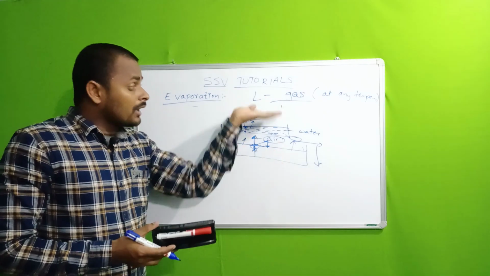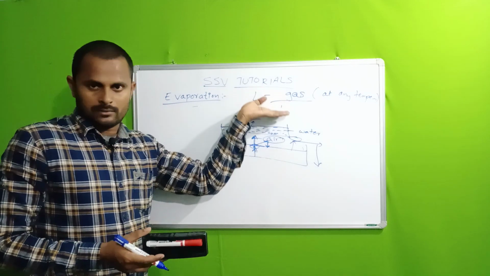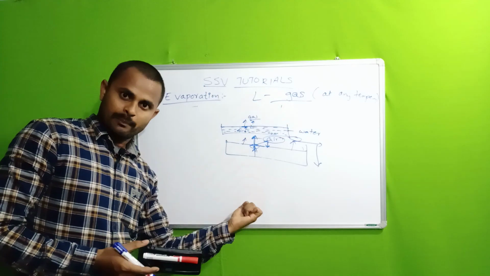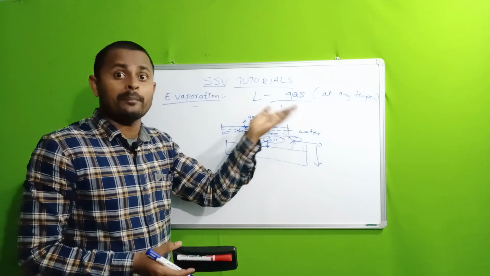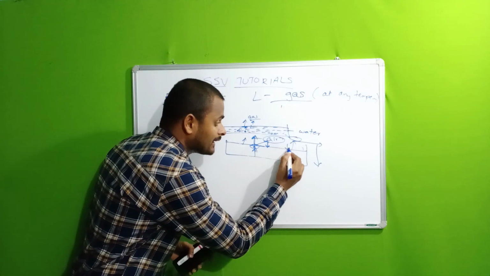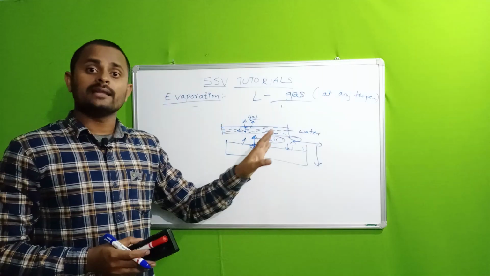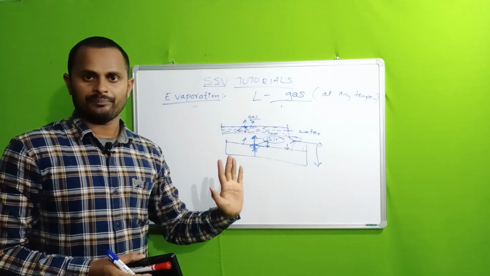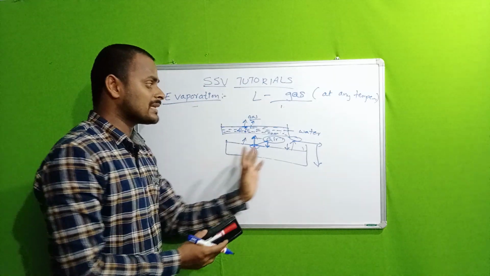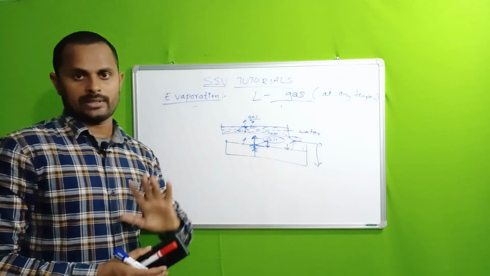Then the molecules which escape from the surface may come back, but sometimes most of the molecules escape and may not get back into the vessel. In that particular situation, evaporation takes place. Understand? So this is the process of evaporation. Fine.